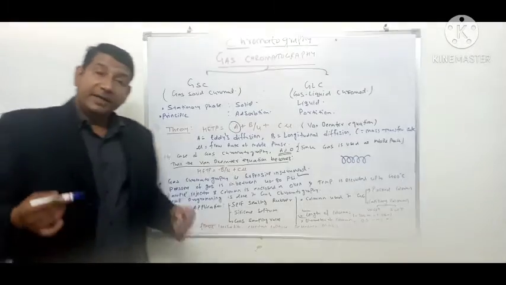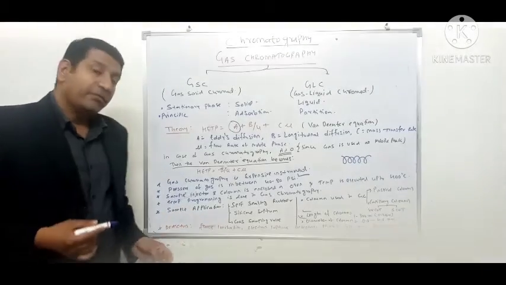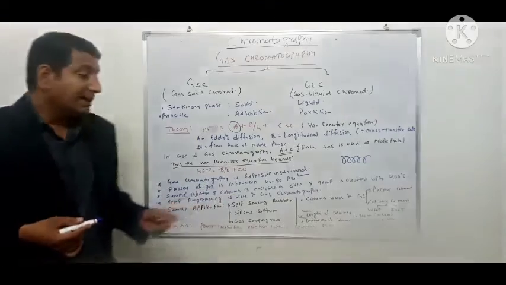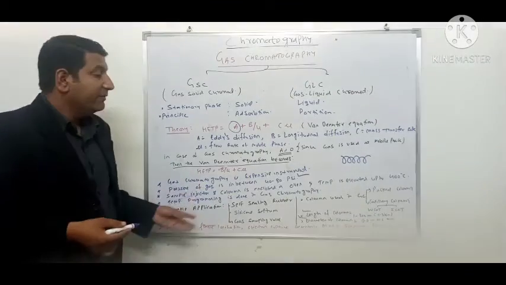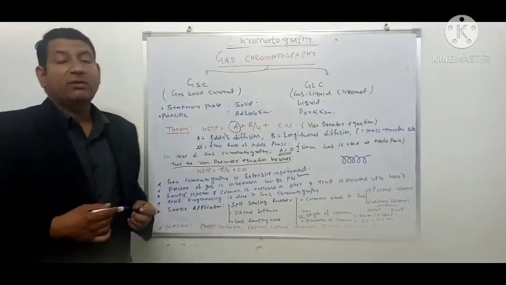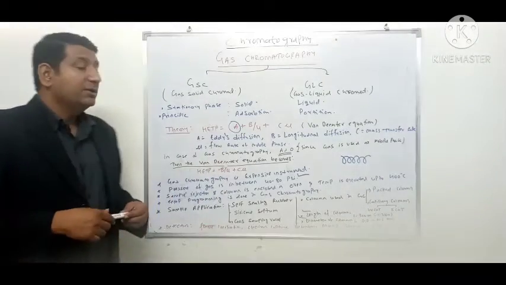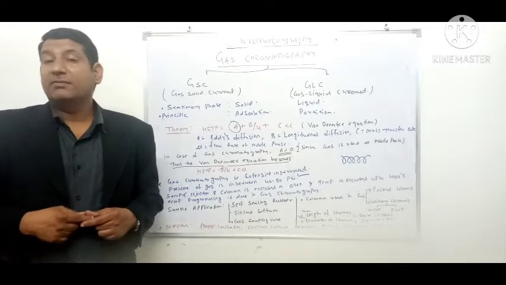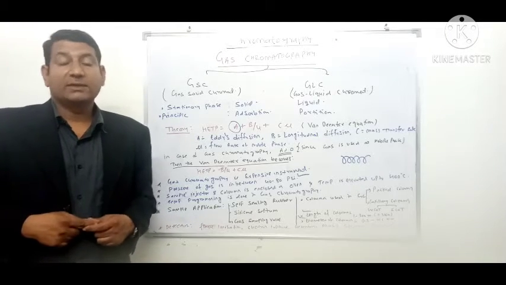The detectors used in gas chromatography are flame ionization detectors, electron capture detectors, and mass spectra detectors. We will discuss these in detail in the instrumentation of gas chromatography. This is the basic introduction to gas chromatography. I hope you have understood it. In the next lecture, we will discuss the instrumentation of gas chromatography.